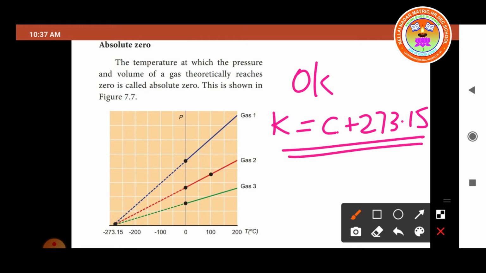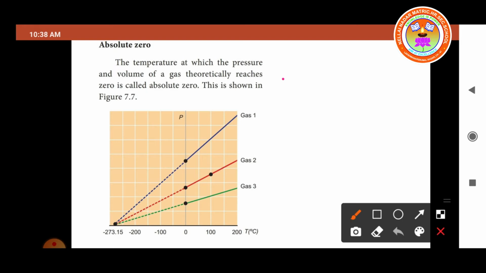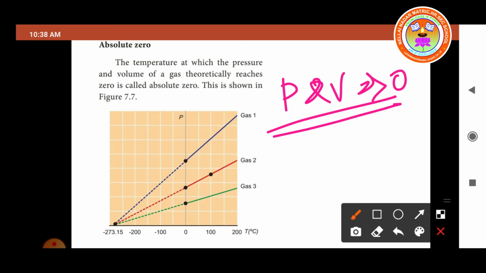Next we move on to absolute zero. The temperature at which the pressure and the volume of a gas theoretically reach zero is called absolute zero. At this particular temperature, P and V become zero.